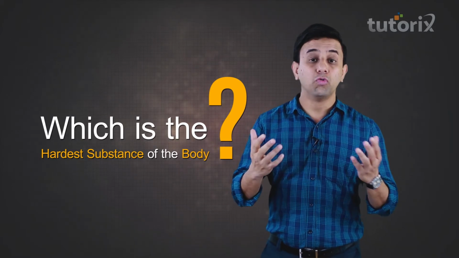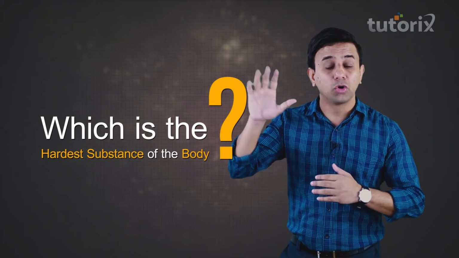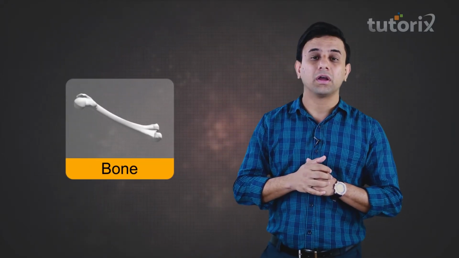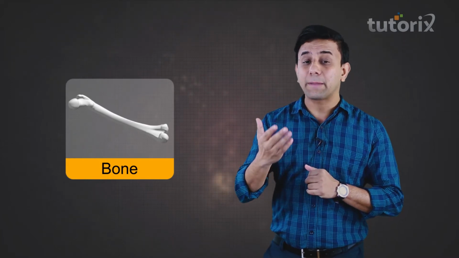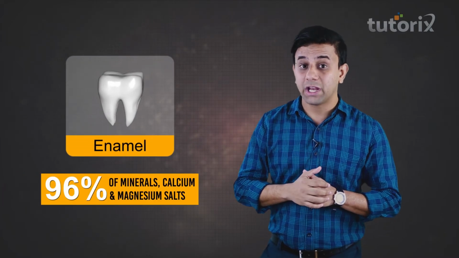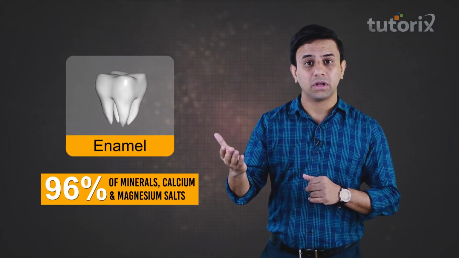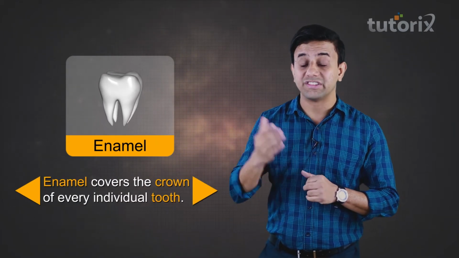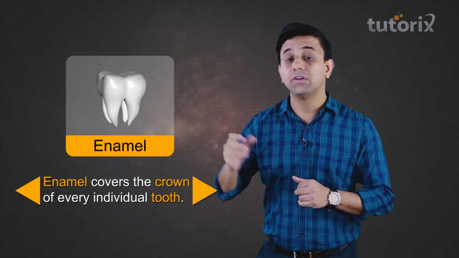Now if I ask you which is the hardest substance of the body, you will immediately come up with an answer: I know this, it is the bone which is the hardest substance of the body. But my dear friends, this was absolutely wrong, because bone is not the hardest substance of the body. It is the enamel which is the hardest substance. And why? Because it is made up of 96% minerals, calcium and magnesium salts. The enamel is that portion of the teeth which covers the crown of every individual tooth.